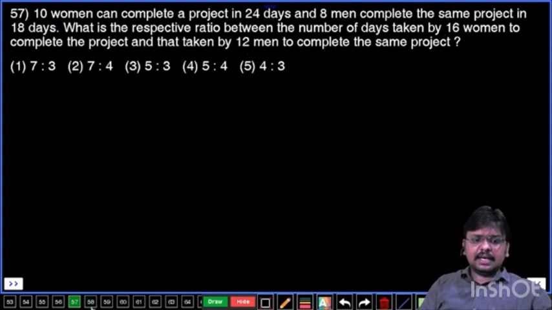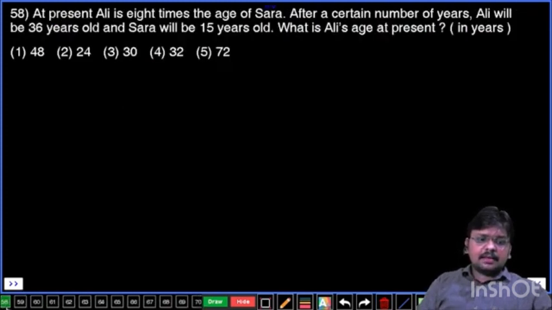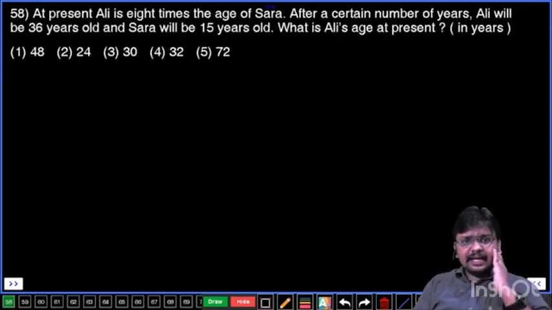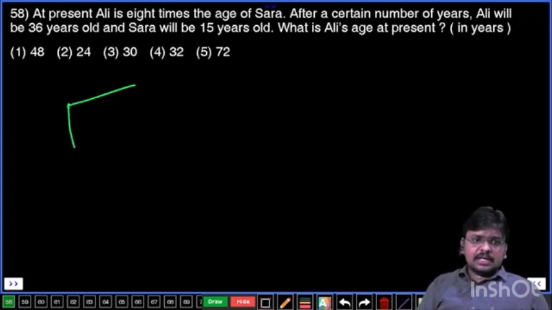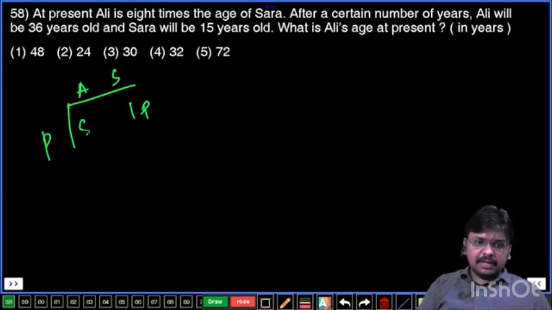Question number 58. At present, Ali is 8 times the age of Sarah. After a certain number of years, Ali will be 36 years old and Sarah will be 15 years old. What is Ali's present age? At present, Ali is 8 times Sarah's age. If Sarah's age is 1 part, Ali's age is going to be 8 parts only.